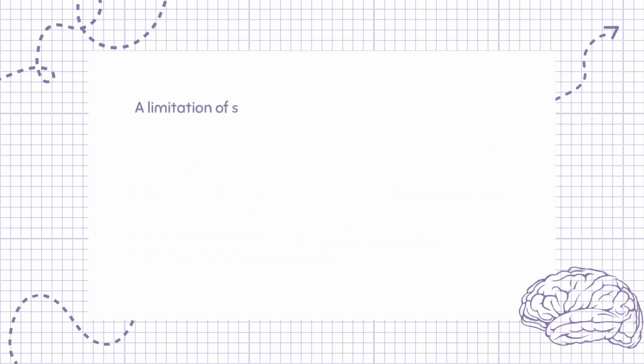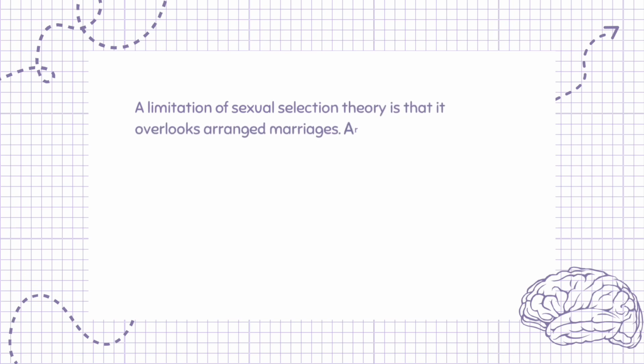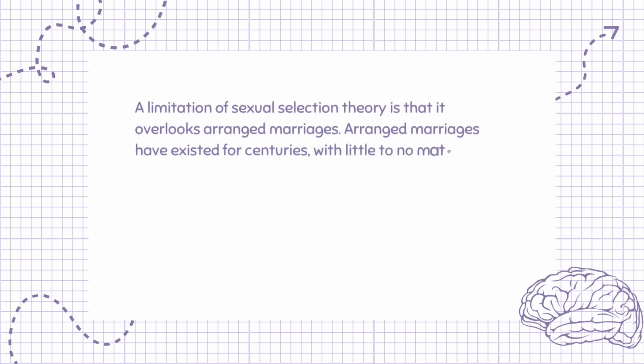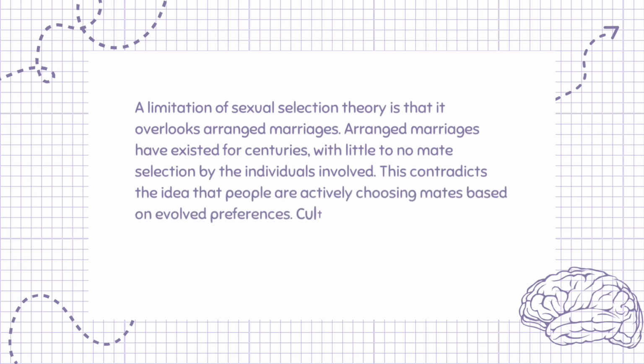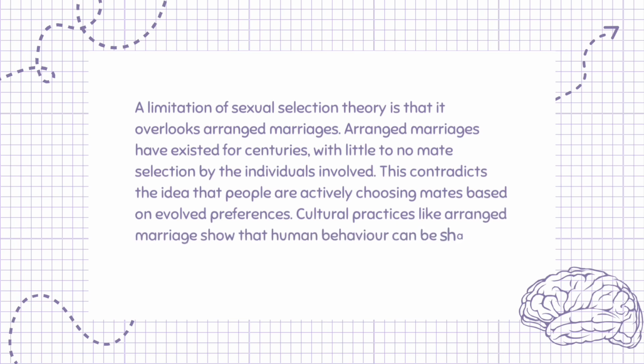A limitation of sexual selection theory is that it overlooks arranged marriages. Arranged marriages have existed for centuries, with little to no mate selection by the individuals involved. This contradicts the idea that people are actively choosing mates based on evolved preferences. Cultural practices like arranged marriage show that human behavior can be shaped by tradition rather than evolution.